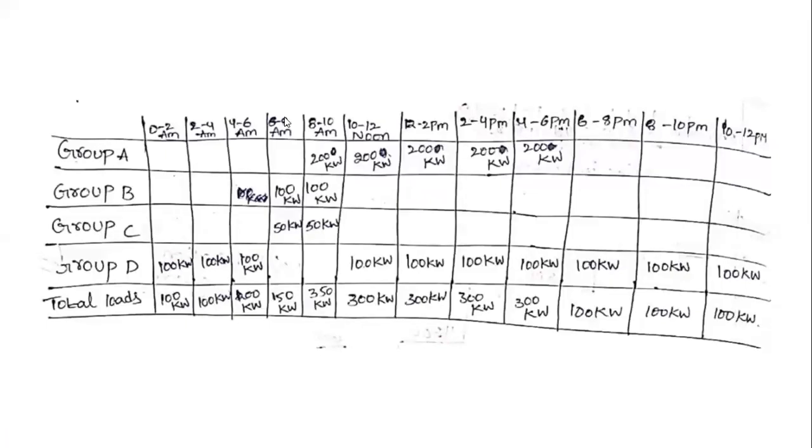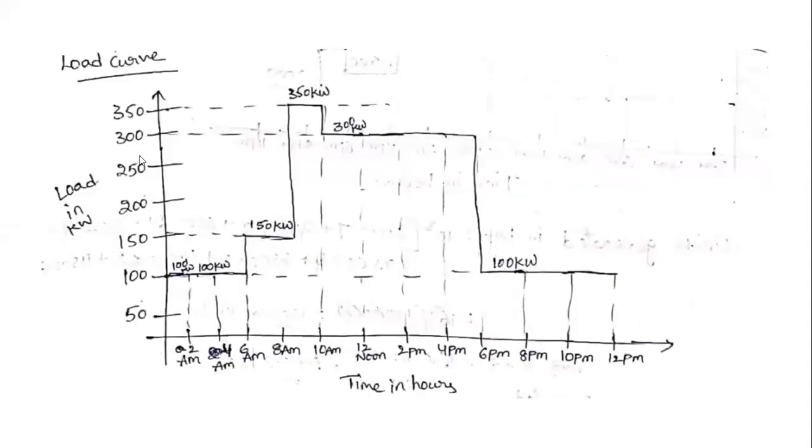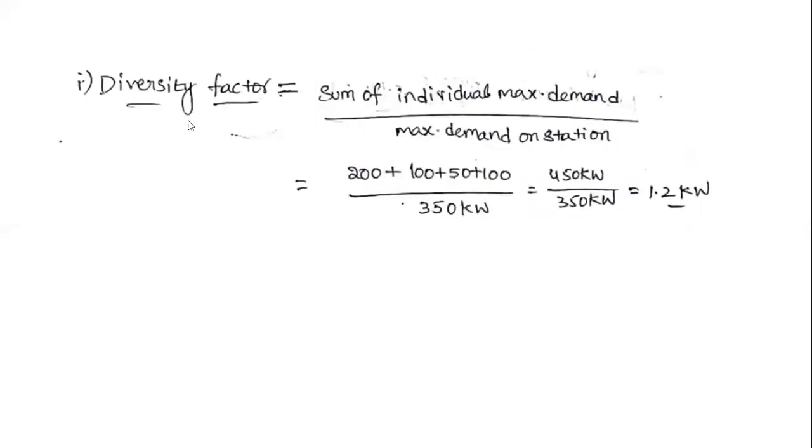When we are given various groups in the case of a power system, we draw that table. After mentioning all the loads in the table, we calculate the total loads. After calculating the total loads, we can easily draw the load curve for the overall station of a system. Using that load curve, we draw the load duration curve, and we also calculate the diversity factor, load factor and average load easily. Understand?